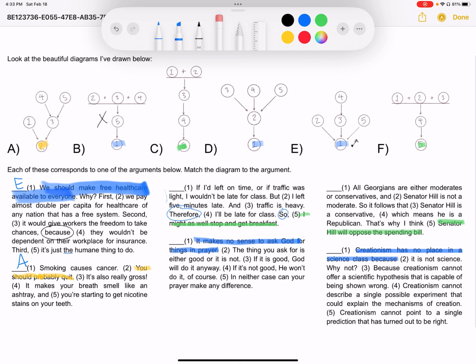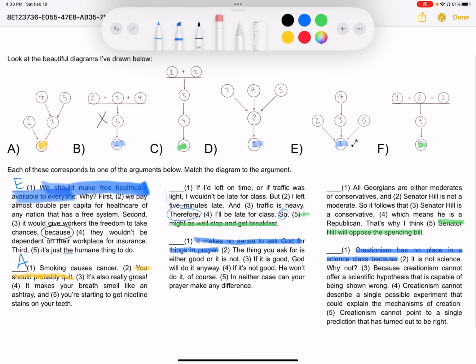Working your way up, I know that because if it's not good, he won't do it. Huh? That's not how I know that if it's good, God will do it anyways. I know that God will do the good thing anyways because I know God's good. He's like a good guy. He wants to do good things. He won't do the good thing because if it's not good, he won't do it. That's just not the right relationship, right?